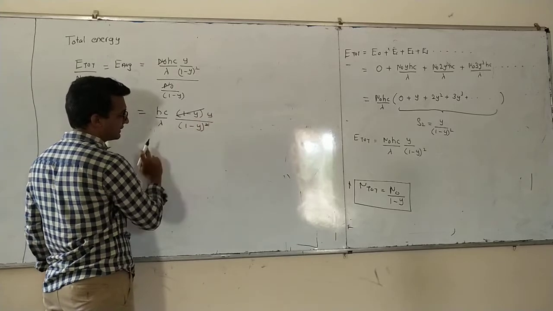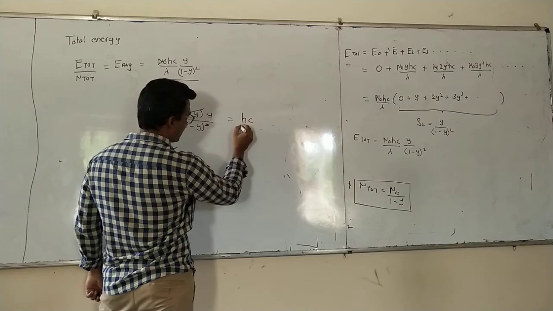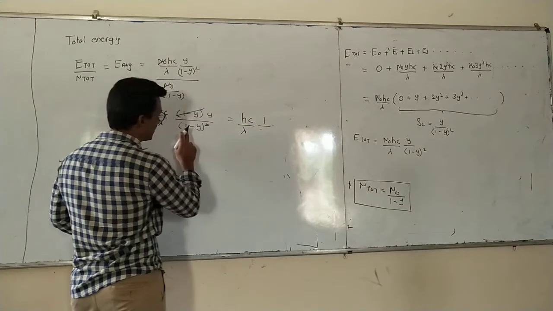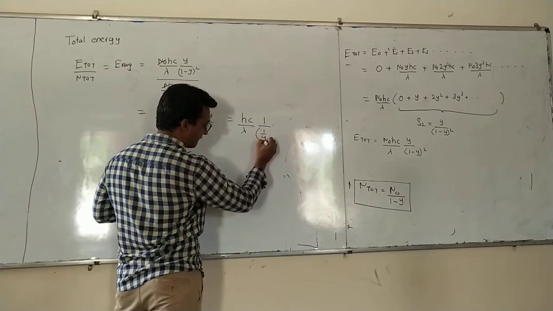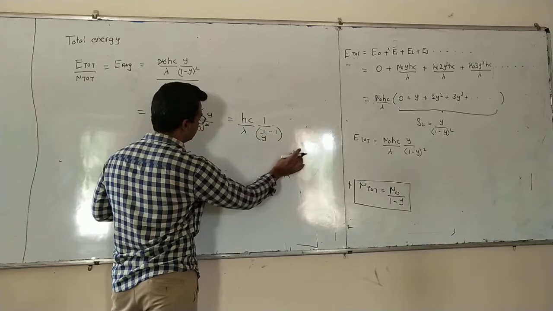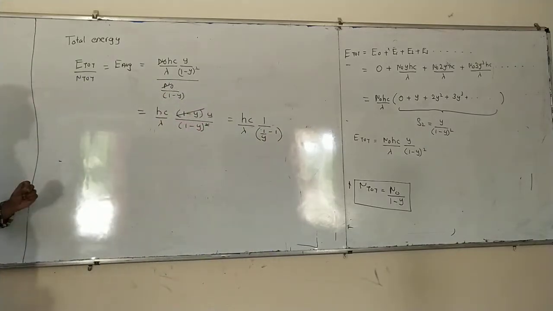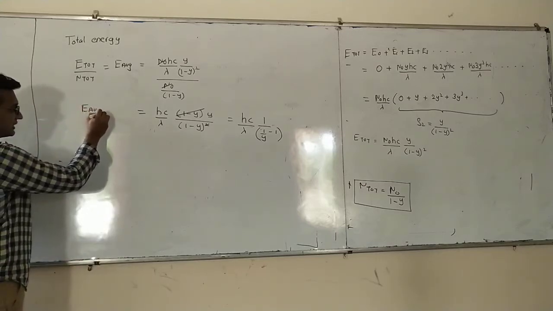Y we will divide inside, and this is what we will get: 1 by y minus 1. Okay, this is the average energy.